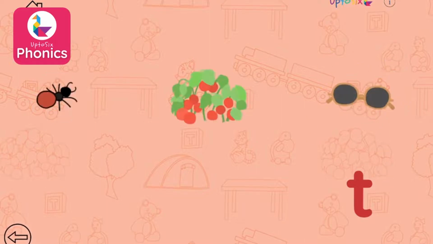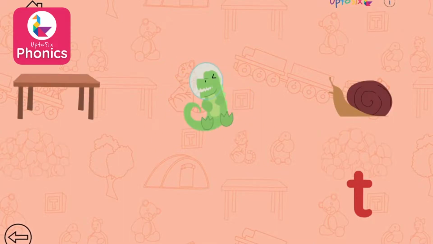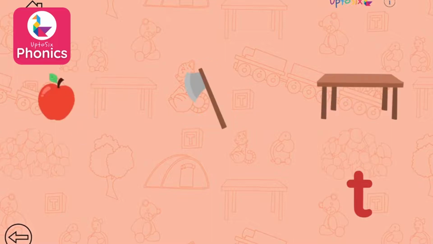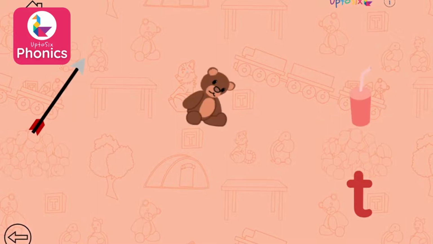Tomato. Tap on the picture that begins with the sound. T. Tomato. Tap on the picture that begins with the sound. T. Table. Tap on the picture that begins with the sound. T. Apple. Table. Tap on the picture that begins with the sound.